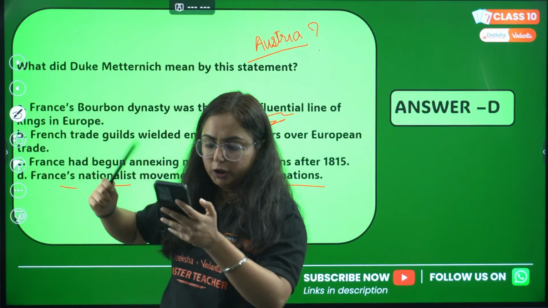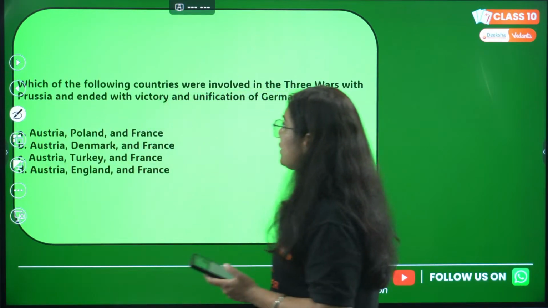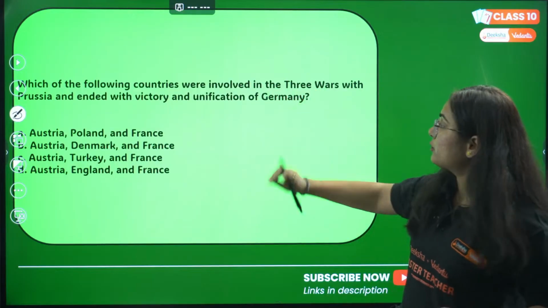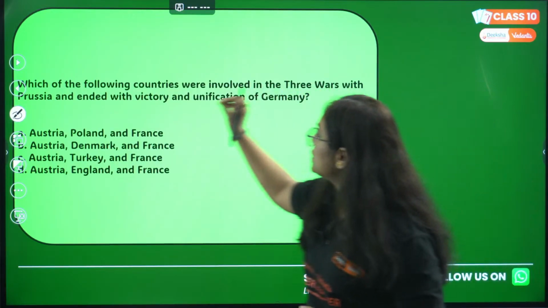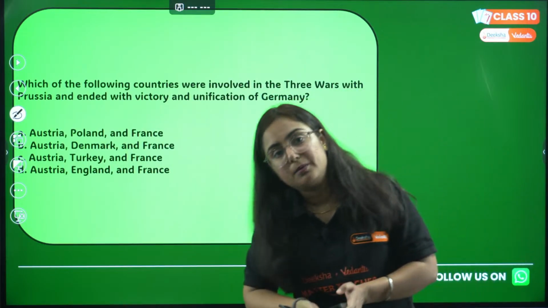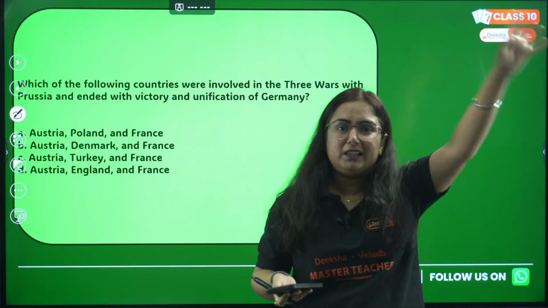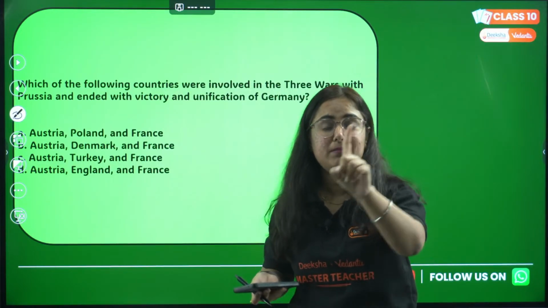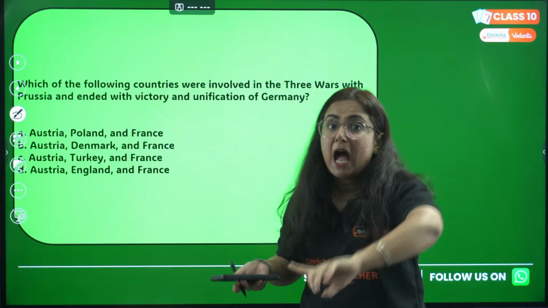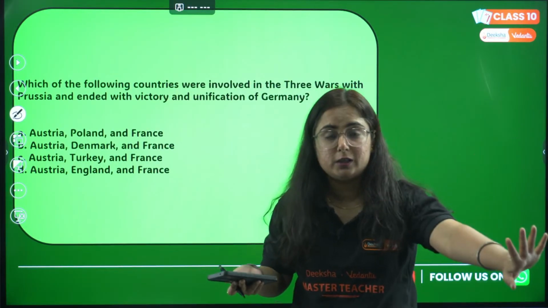Rohit and Defaulter, you have also answered it as D. Great. Moving to the next question. Which of the following countries were involved in the 3 wars with Prussia that ended with victory and unification of Germany? Now, we know that with the starting of Germany, there is a question: can the army be the architect of the nation? And we know that 3 wars were fought over 7 years, right?